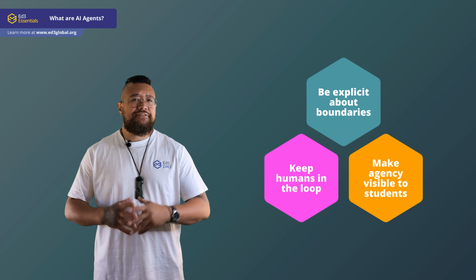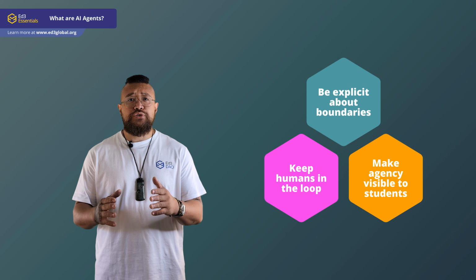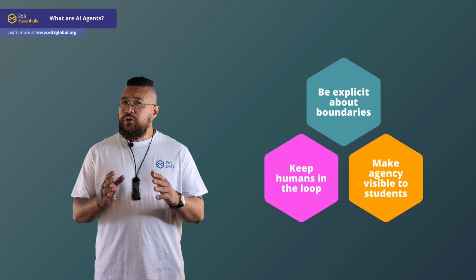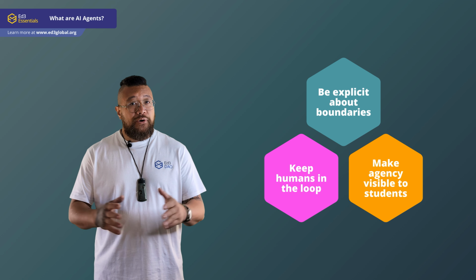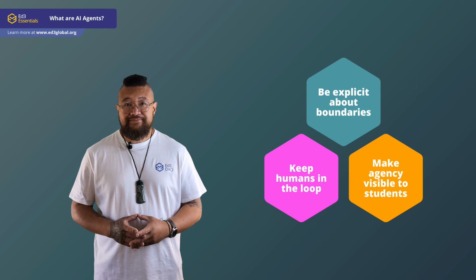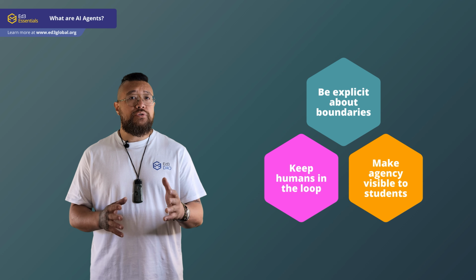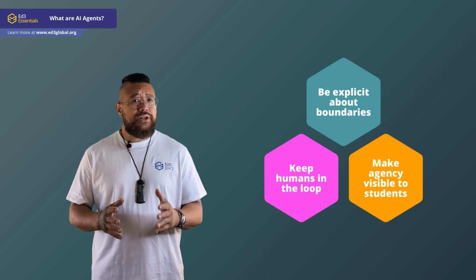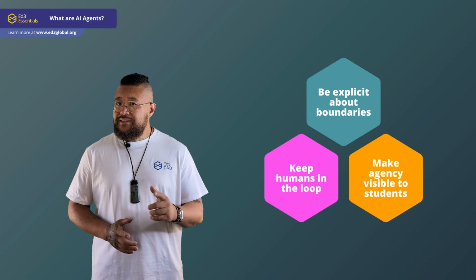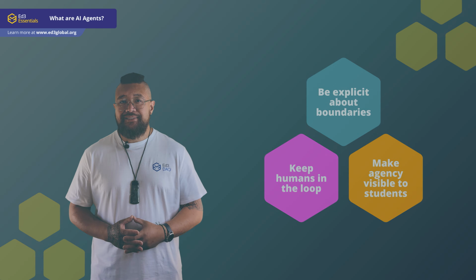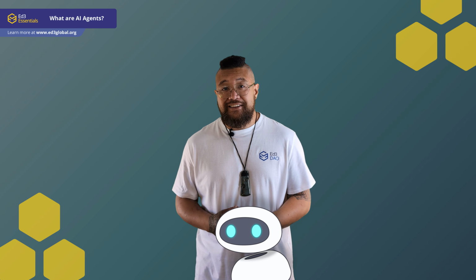AI agents can save time, surface insights, and reduce cognitive load, but only when they're designed and used with intention. They don't understand goals, they execute them. Our role is to decide which goals are worth automating and which ones should always stay human. Because while AI can act, teachers still choose what matters. As educators, knowing what AI agents are helps us separate the hype from the reality, so we can make wise choices for our classrooms.